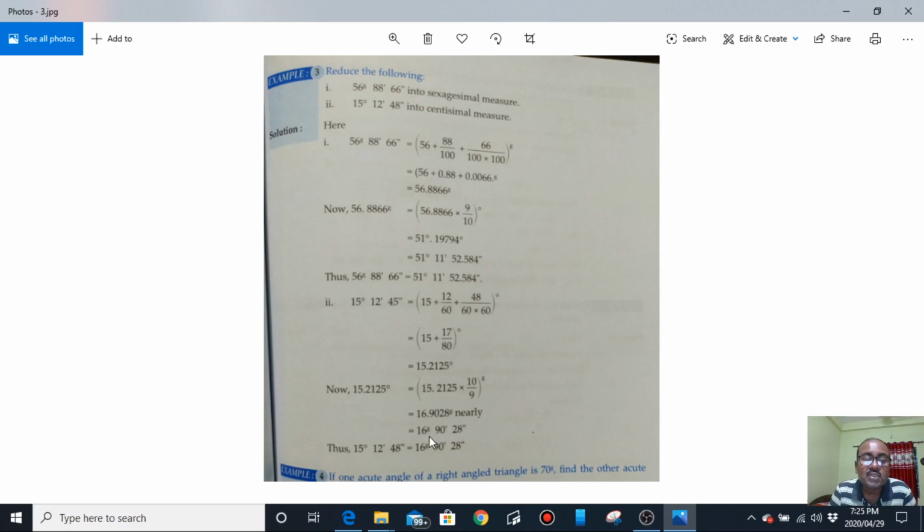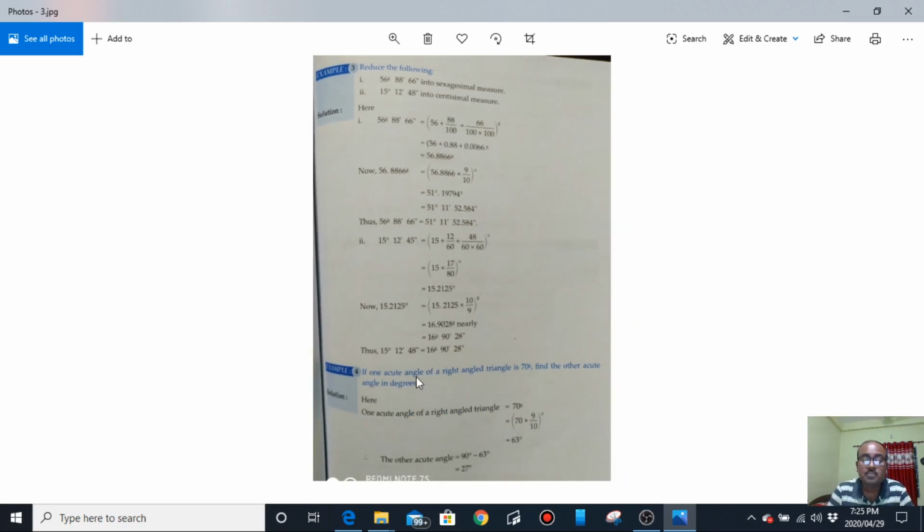Backward is also easy, just put one decimal. So this is how to convert degree, minute, second into grade, minute, second. So based upon today's discussion, I'll give you some questions. So let us go to the question page.